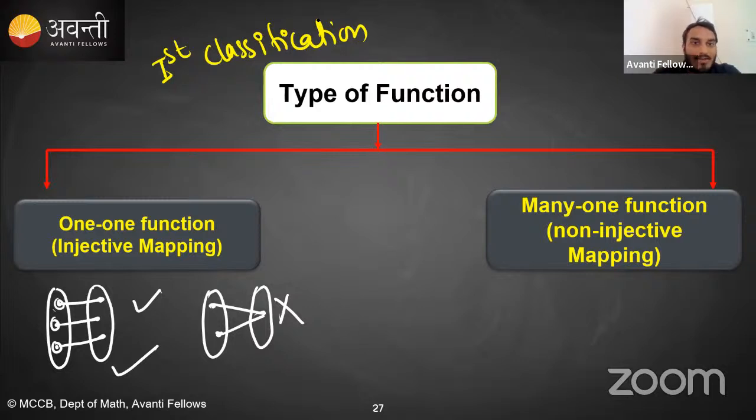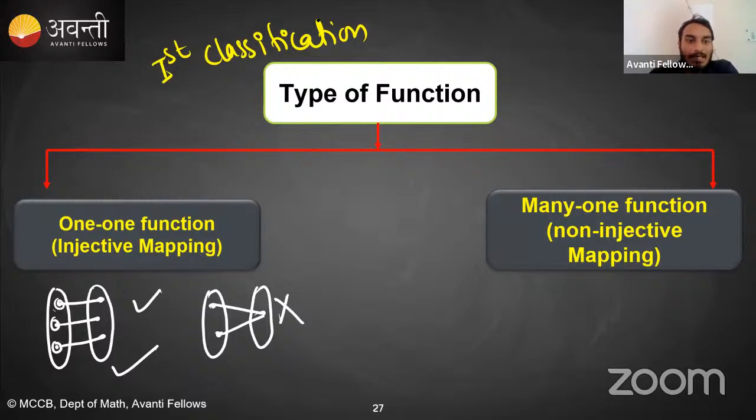Is this clear? Definition, देखो नाम से clear होना चाहिए. One function क्या होता है कि if I'm giving an input, I'm getting a different output. Means if I change my input, my output will change. It will never happen in case of one function that for two different inputs I'm getting the same output. Is that clear?